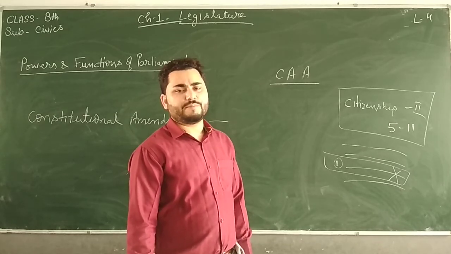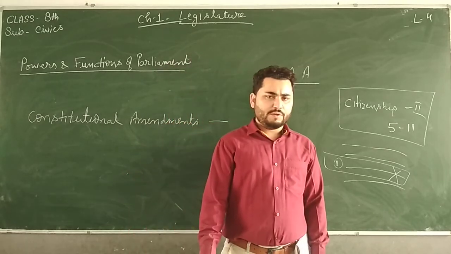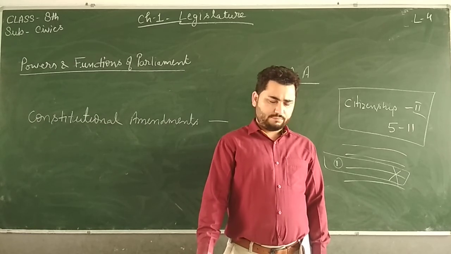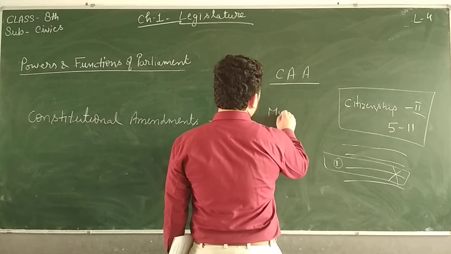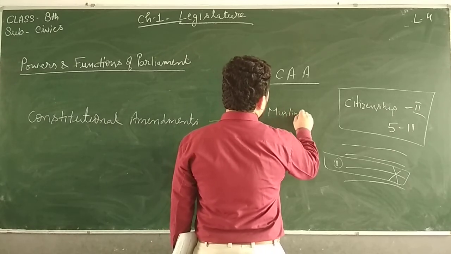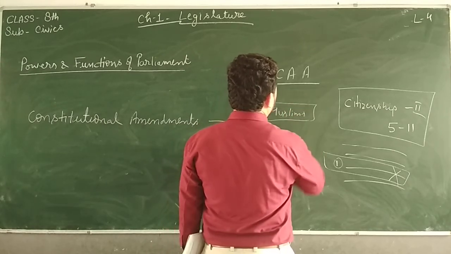They will be given citizenship even if they came from these countries before 2014. But Muslims were not included in this category.